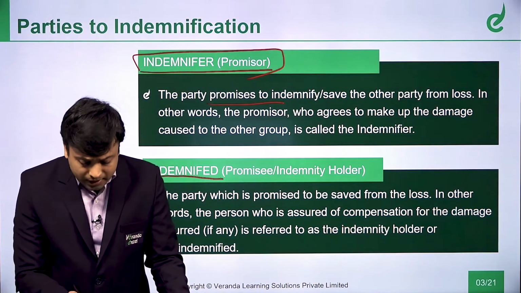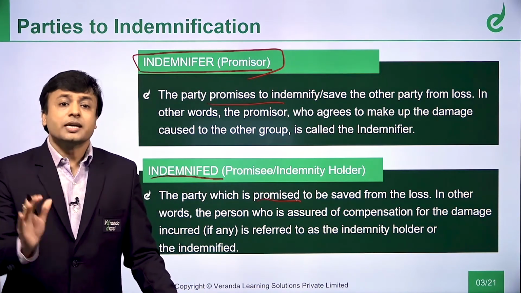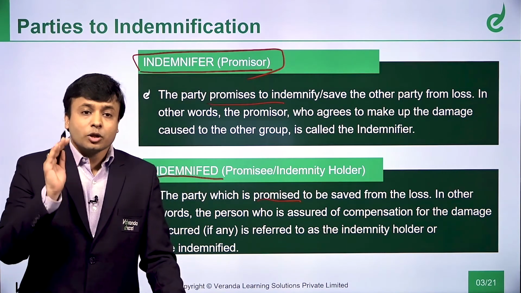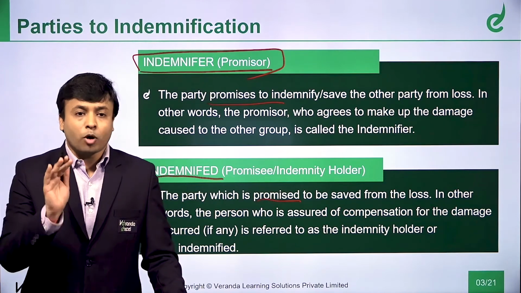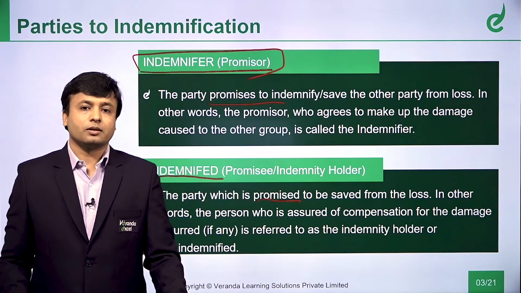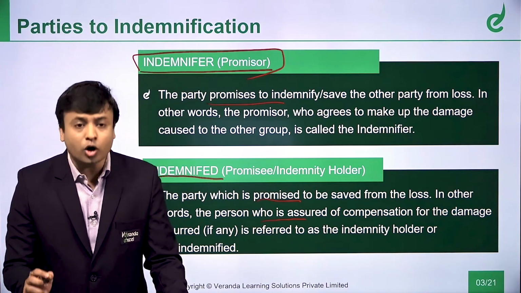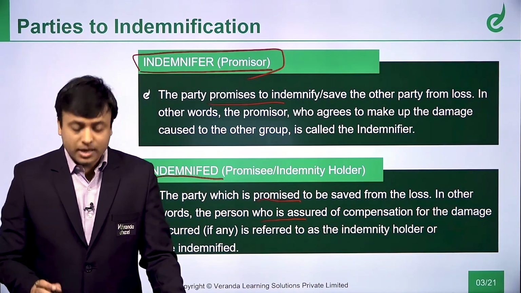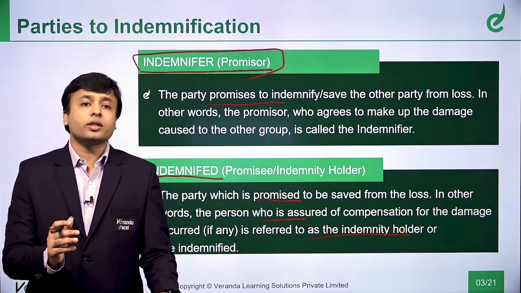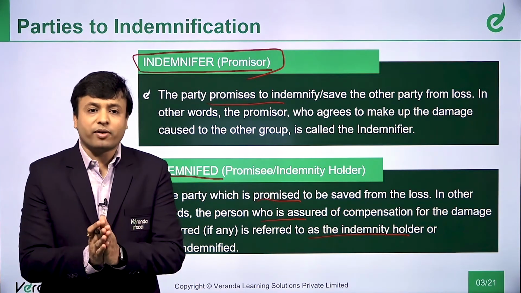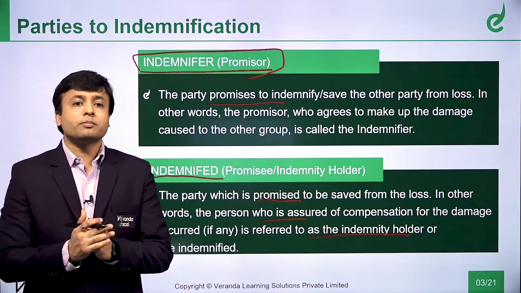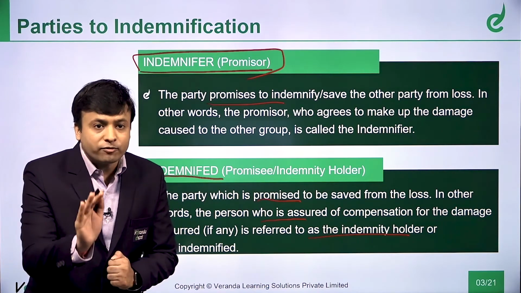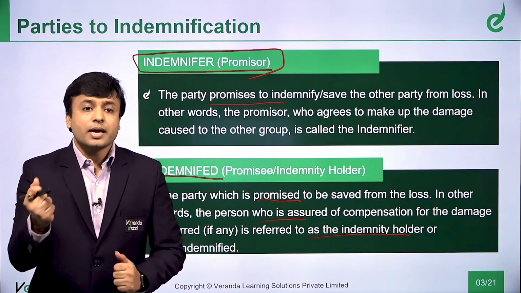So, the party which is promised is assured to be saved from the loss. So, he is the receiving party. He says, so the promiser promises this indemnified, boss, if something happens I will take care of. In other words, the person who is assured of compensation for the damage which may be incurred is referred to as indemnity holder or the indemnified. So, he is indemnified means he is assured of some compensation in case of any loss which may happen in future. So, he is the indemnified, he is the indemnity holder, he has the indemnity in his hand.